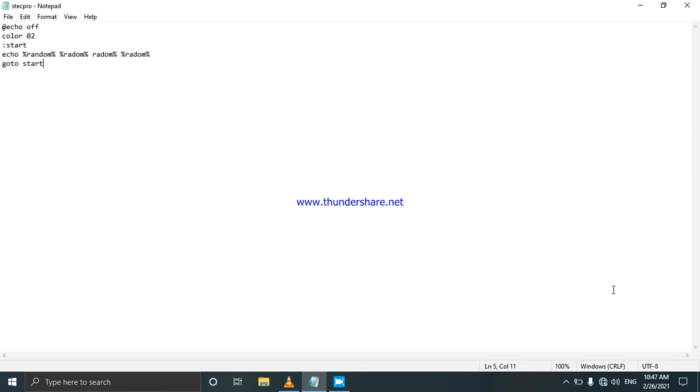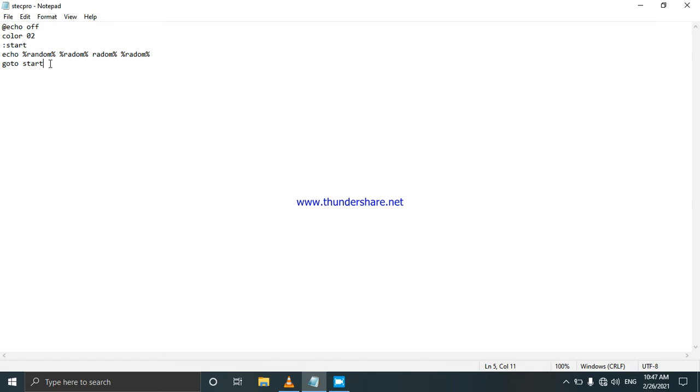Now I'd like to show you how to create a matrix ring using the command prompt. Here is our code. You are going to enter the code on the notepad.